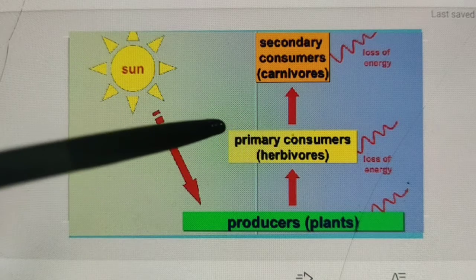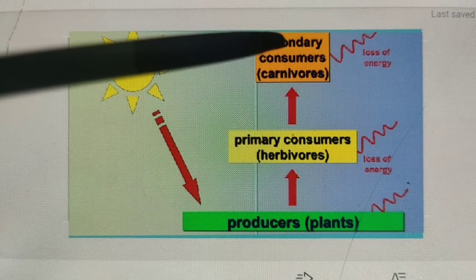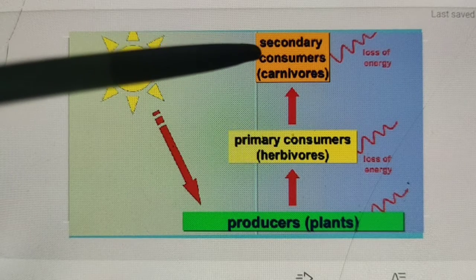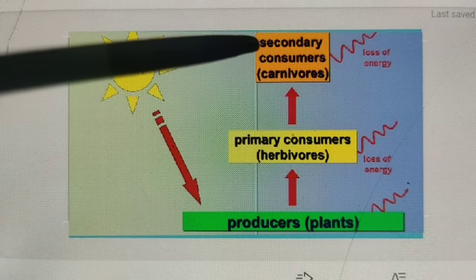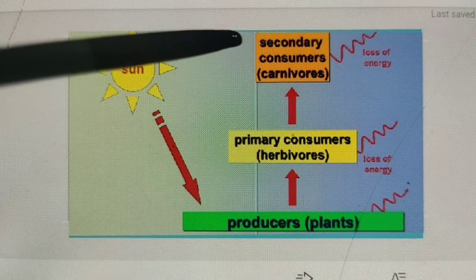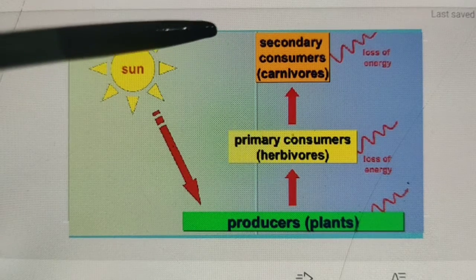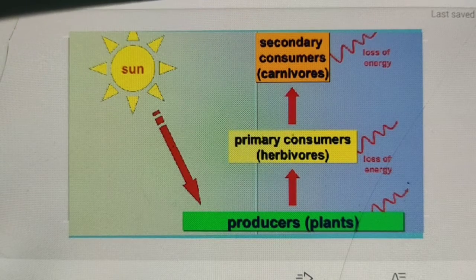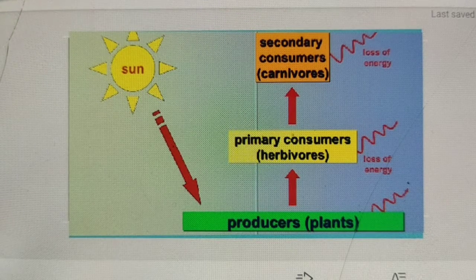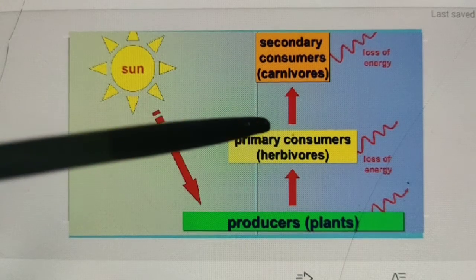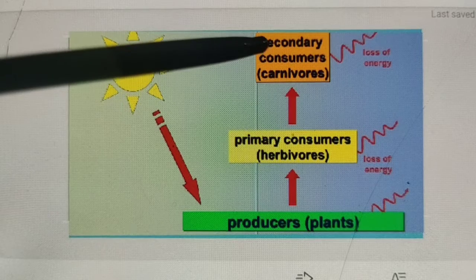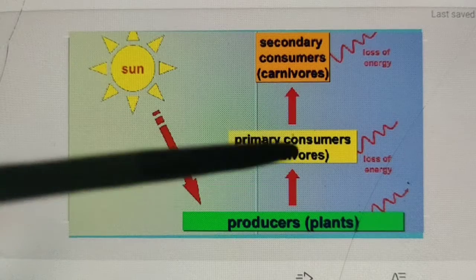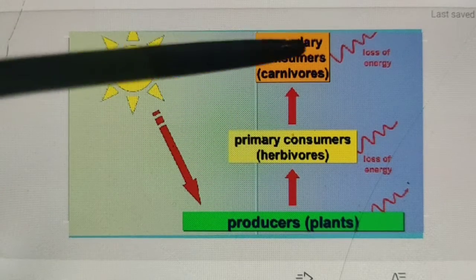And then energy is transferred to the next trophic level, that is secondary consumer, which are carnivores. Carnivores are flesh-eating animals like tiger, lion, etc. Again, from secondary consumer to tertiary consumer, energy is transferred. Tertiary consumers are omnivorous, those who eat both herbivores and carnivores like man, crow, etc. In this way, energy is transferred from one trophic level to the next trophic level.